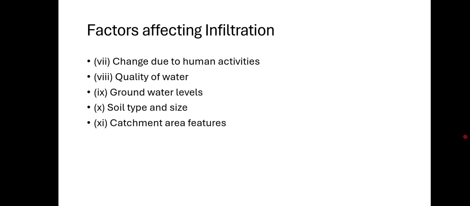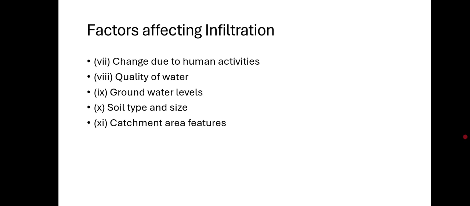Then another factor is quality of water. If the water is dirty with silt or mud, it can clog the tiny holes in the soil, slowing down the water. Salt in the water reacts with the soil, making it easy for water to pass through. Then the next factor is groundwater level. If the groundwater table is already very high, close to the surface, there is no room for more water to soak in.